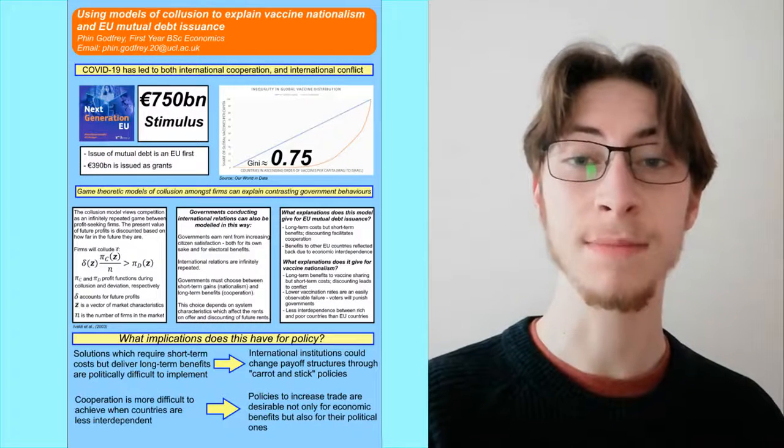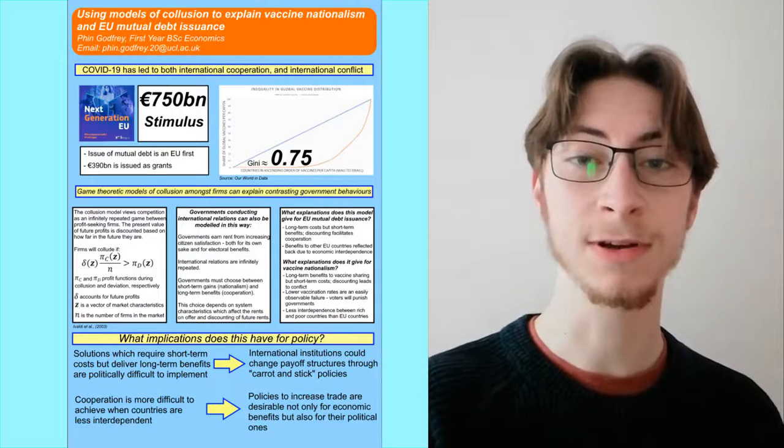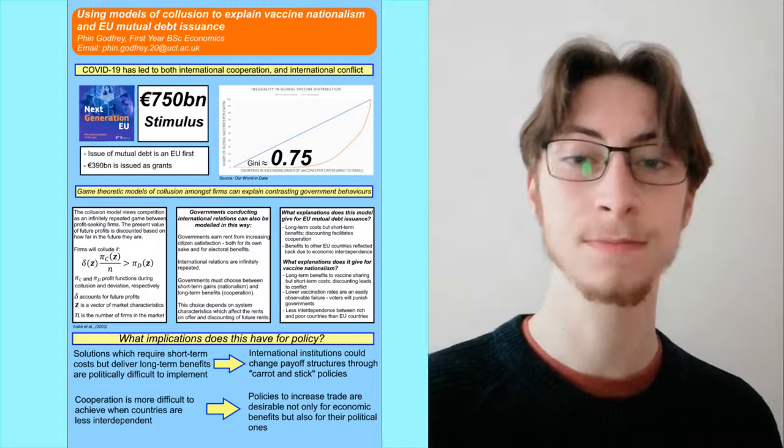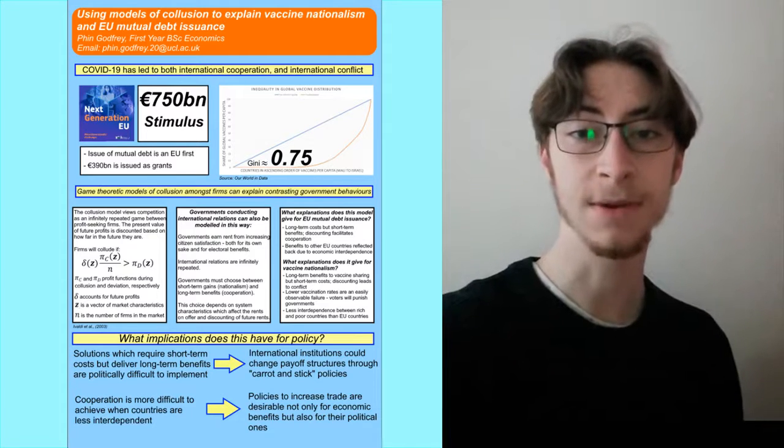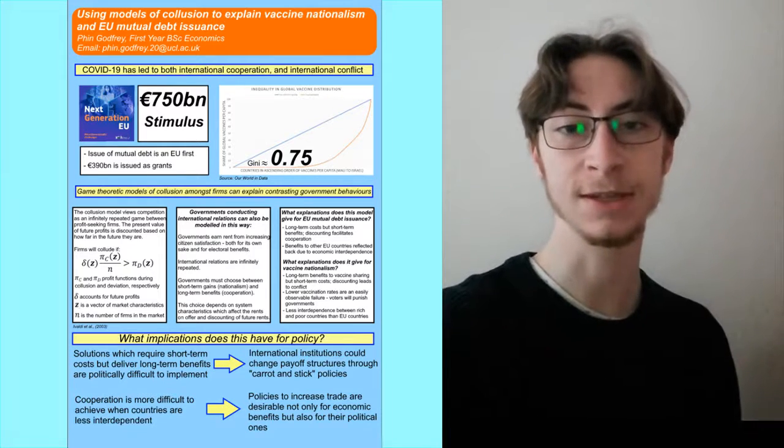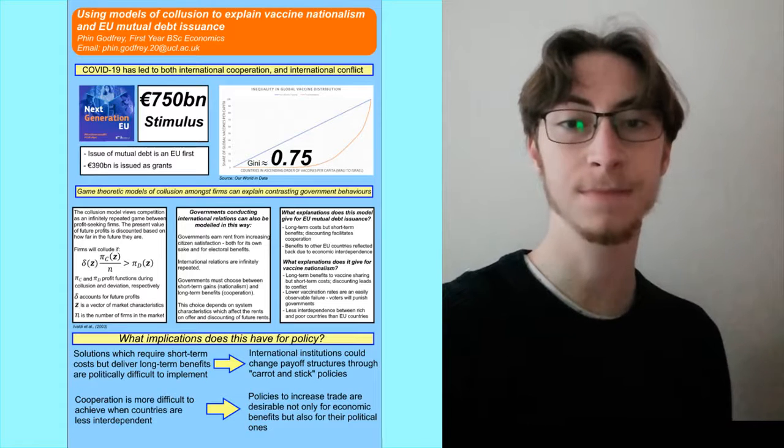Hi, I'm Phin, and my project is about applying models of collusion to international relations. During the COVID pandemic, we've seen examples of both international conflict and international cooperation.